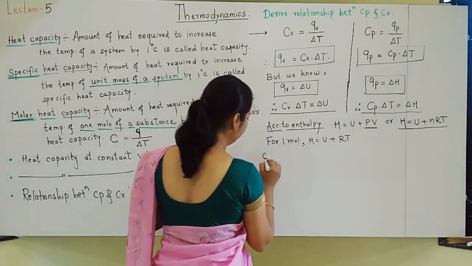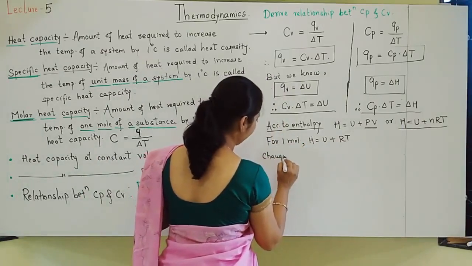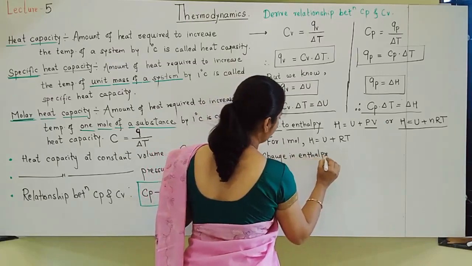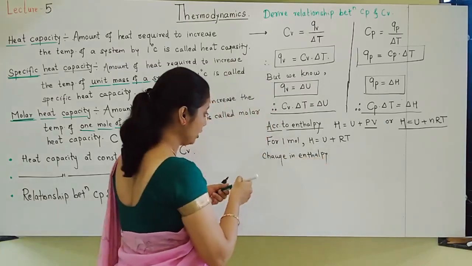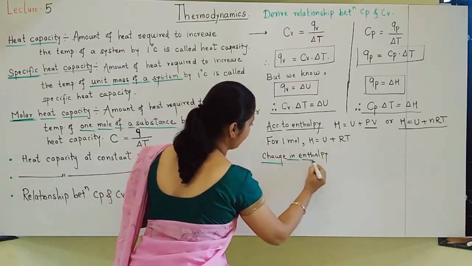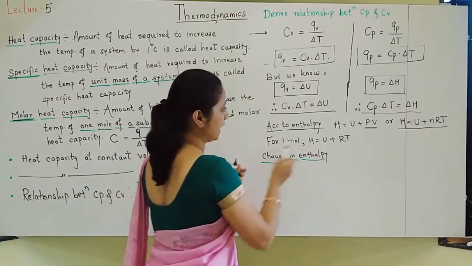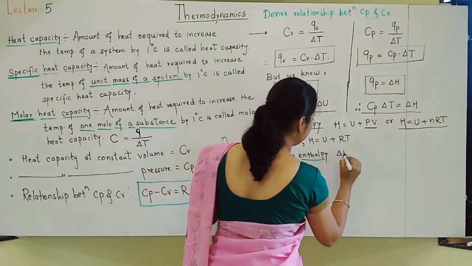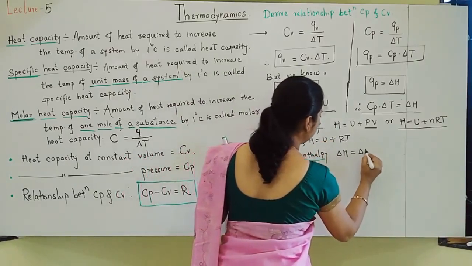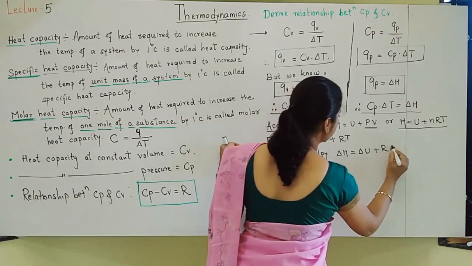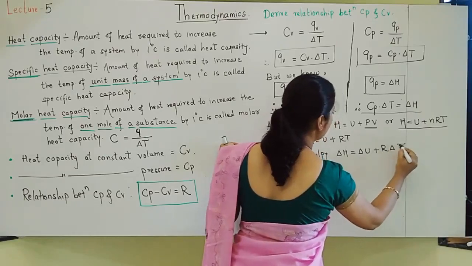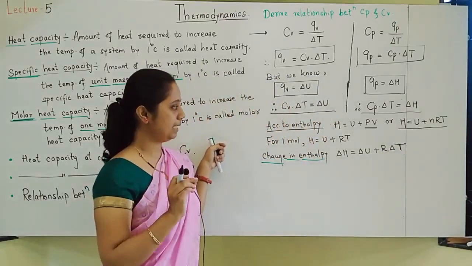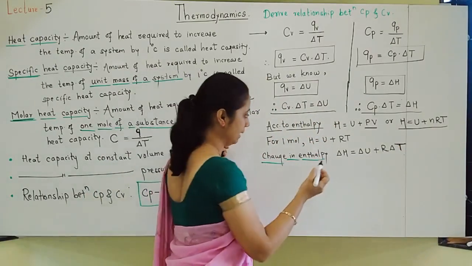Change in enthalpy. Now I will write the change in enthalpy. Here only enthalpy H was there. Now if we have to write the change, what can we write? Delta H is equal to delta U plus, R being constant, take it outside, so delta H is equal to delta U plus R delta T.